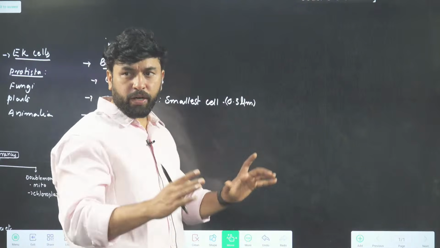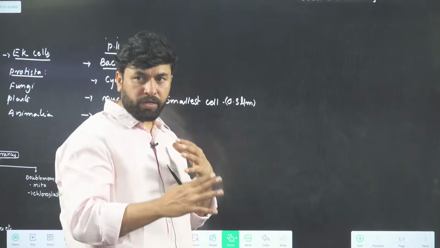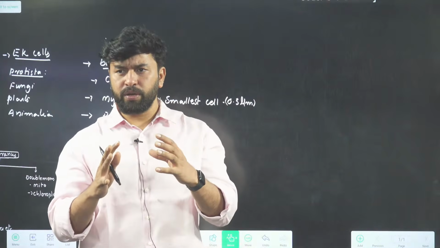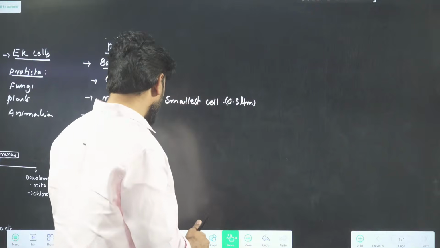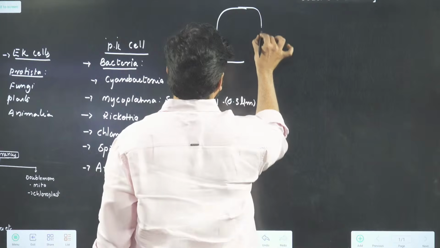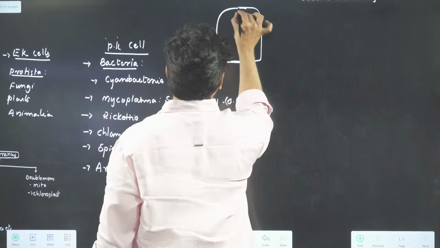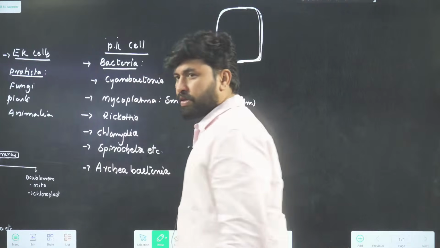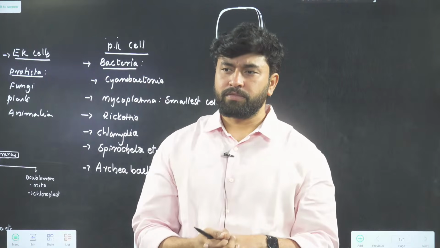Now, take a prokaryotic cell and its detail. Overview of prokaryotic cell structure. Now I want to define the overall construction of a prokaryotic cell. First, we need to know, if I want to call something a cell, what are the components that a cell must possess? Observe, you said a cell is a compartment. Good.